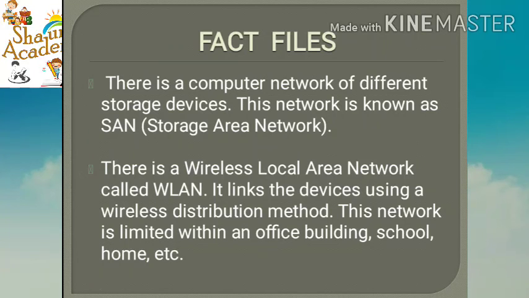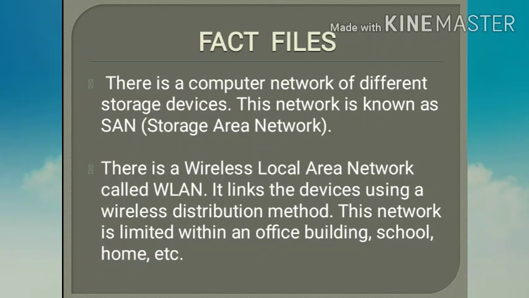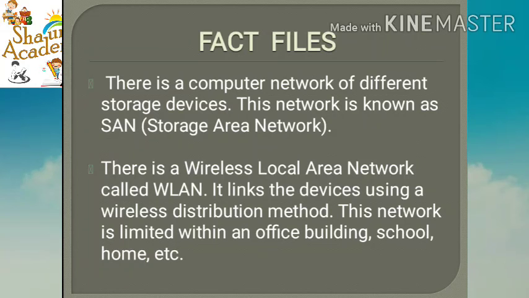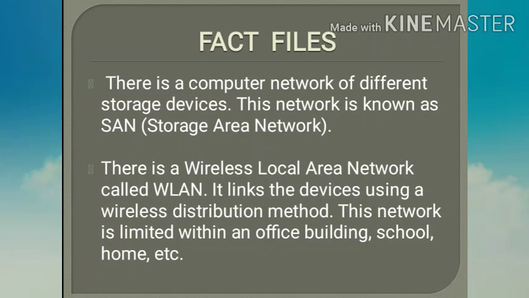Second, there is a wireless local area network called WLAN. It links the devices using a wireless distribution method.